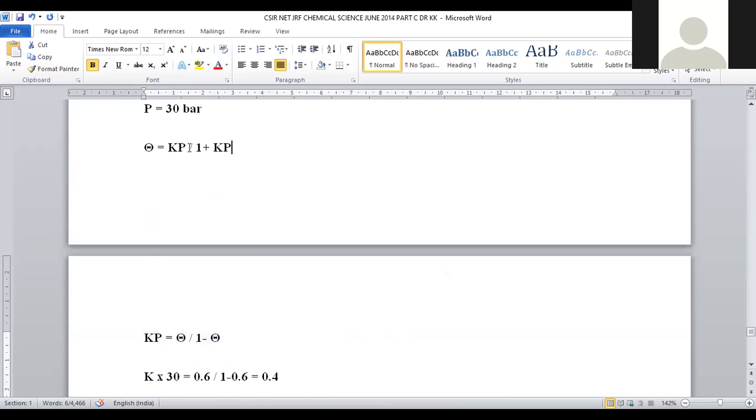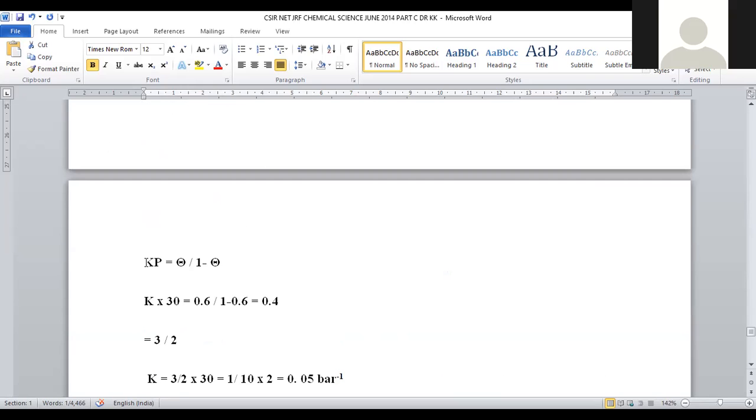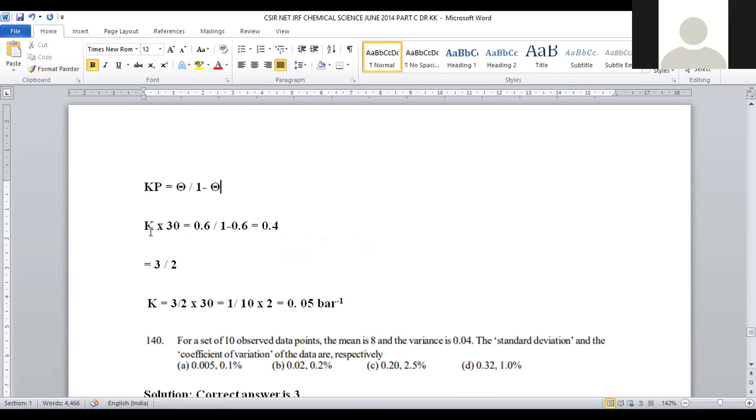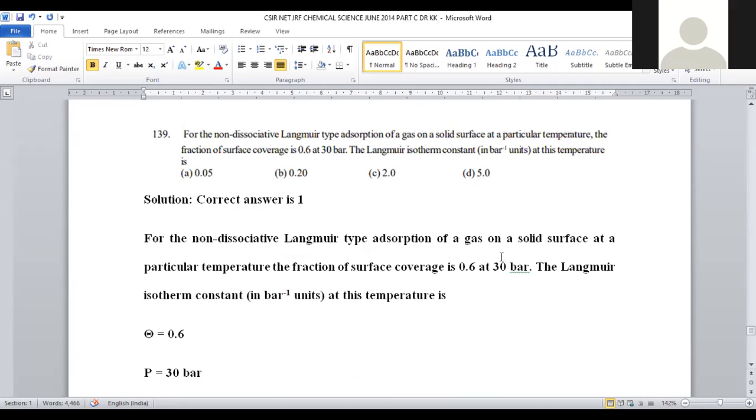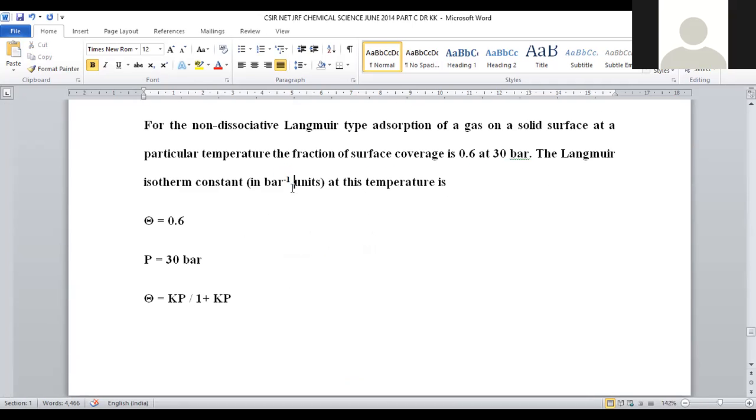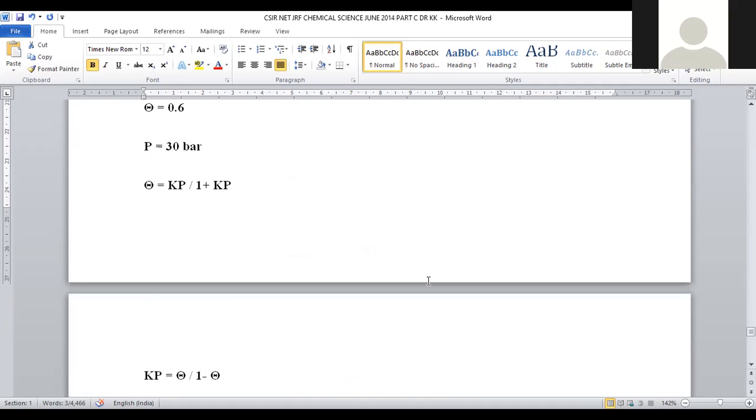So here, Langmuir adsorption is employed for two types of predictions. One is the fraction of surface cover, which can be predicted by using the formula Kp by 1 plus Kp, right? And the isotherm constant can also be found if the fraction coverage value is already known: Kp is equal to theta by 1 minus theta, right? K into P, pressure, how much is provided? That is provided as 30 bar. The final answer is also in bar, so here there is no need to change the pressure units.